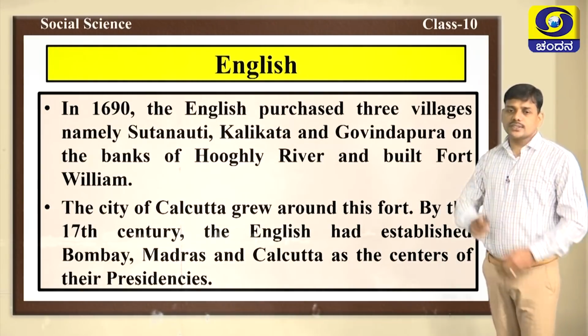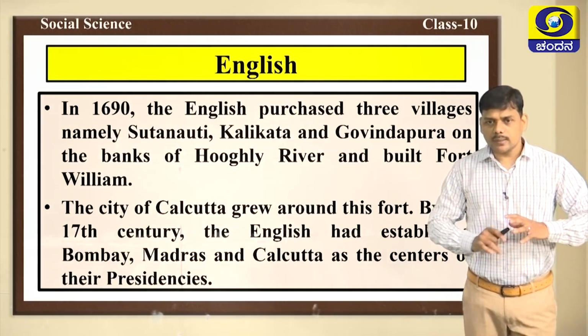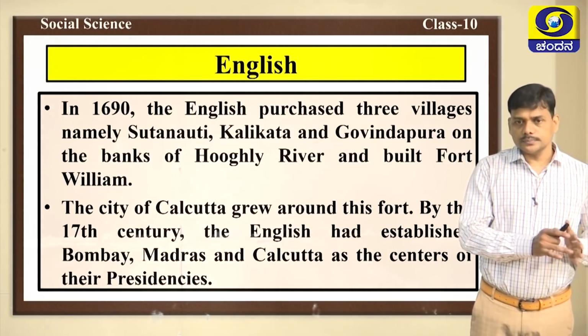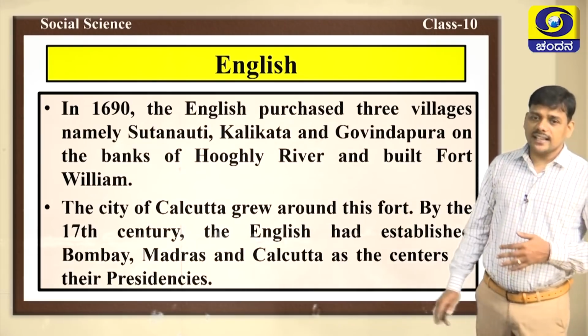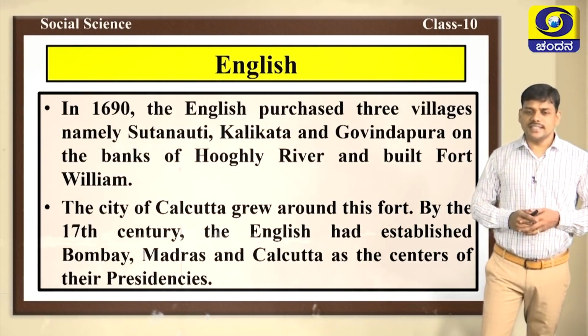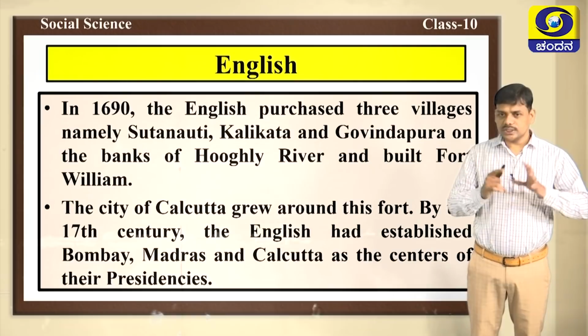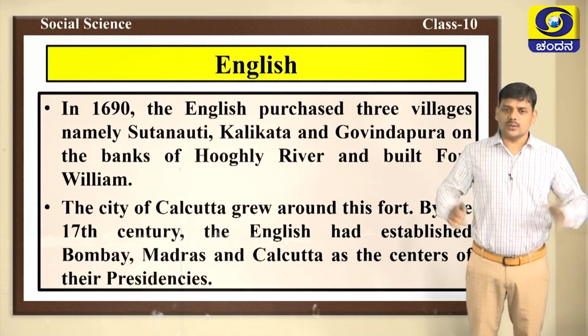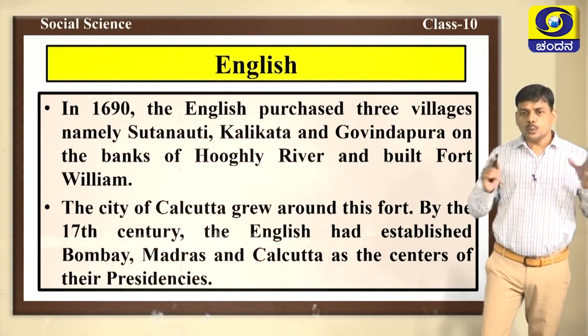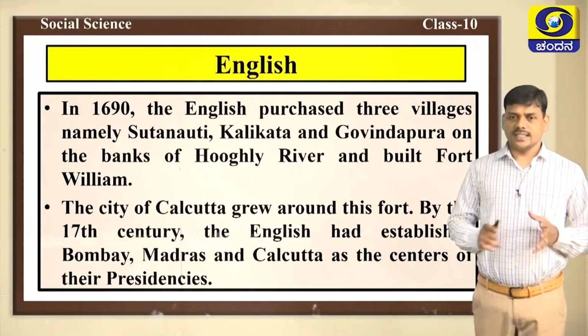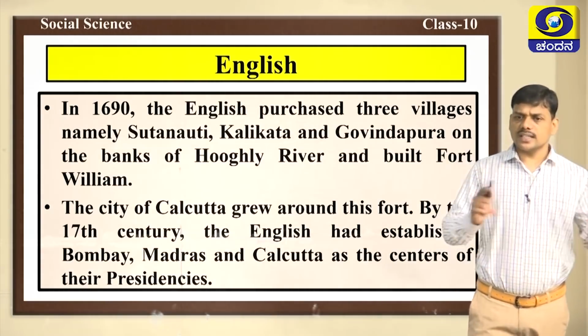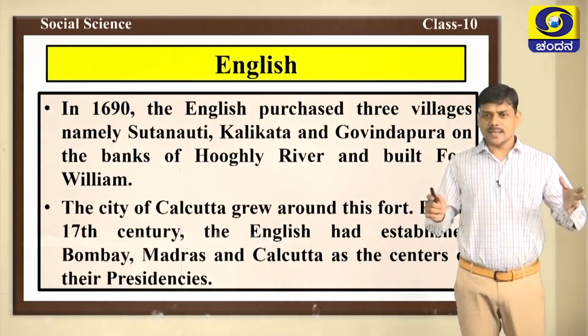By the 17th century, the English had established Bombay, Madras and Calcutta as the centers of their presidencies. Slowly, the British were able to establish their control, and Bombay, Madras and Calcutta were made their presidencies.